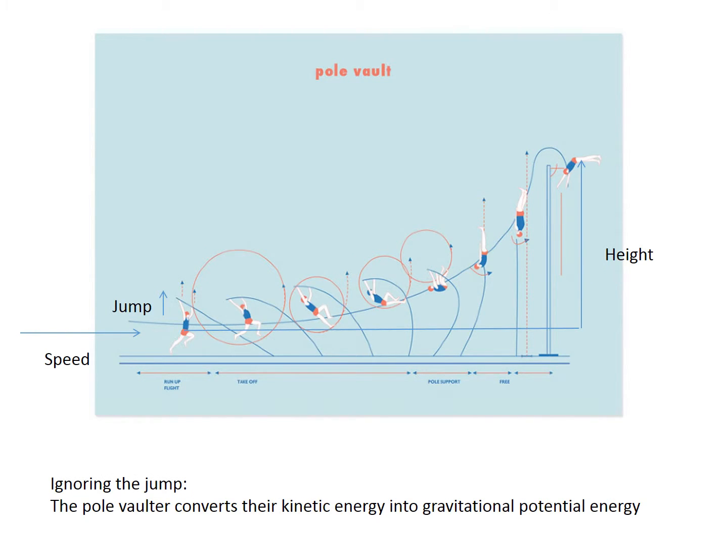You'll remember this. So here's the model that we're going to create mathematically to work out how high it's possible to pole vault. Our pole vaulter runs in as fast as they can, so they have some kinetic energy. Their kinetic energy can be described as 1/2 times their mass times their velocity squared, half mv squared. You might remember that from physics. They jump, and there's some energy in their jump, which we'll ignore, and then they convert all of this energy into height. The energy that they have at the top of their pole vault is essentially just their gravitational potential energy.